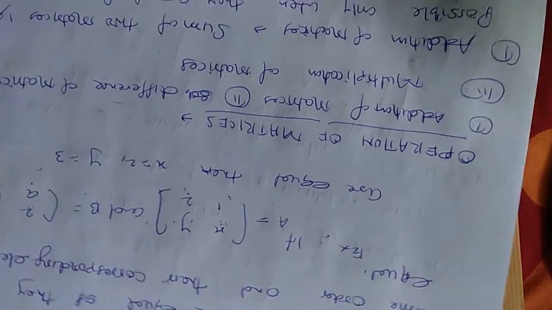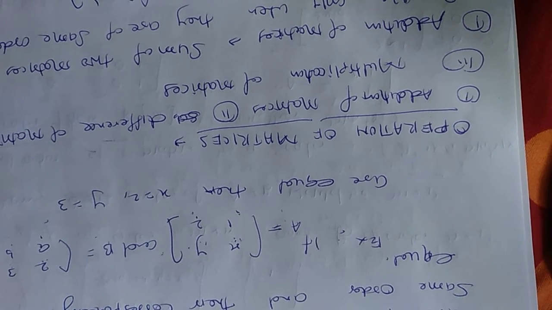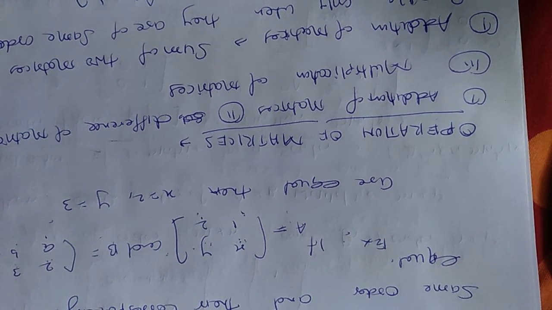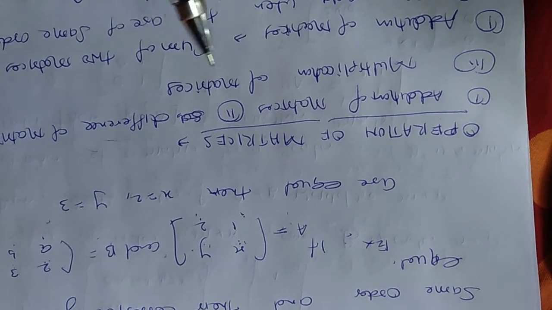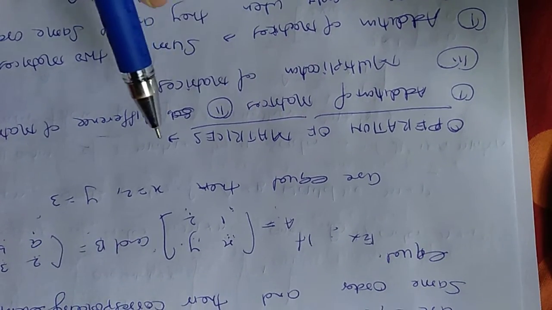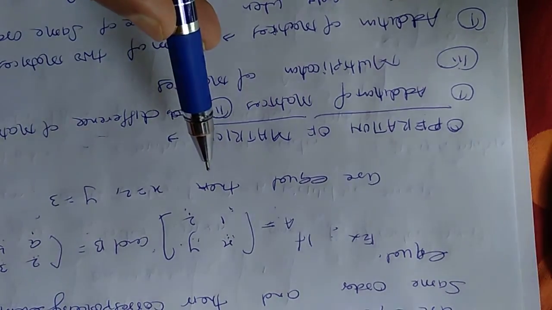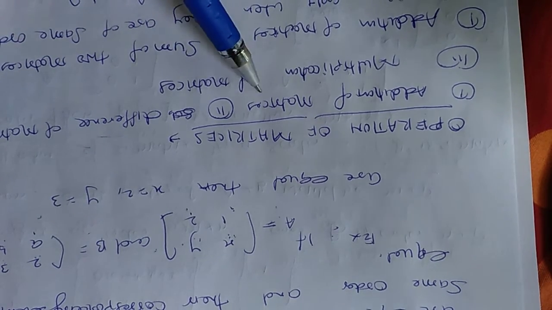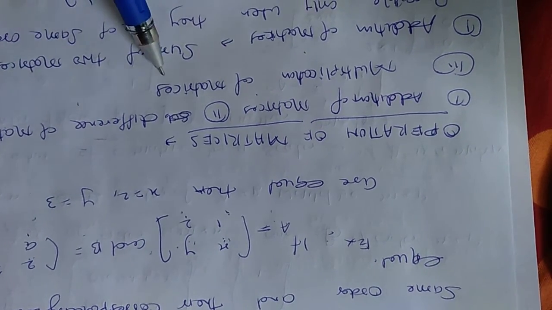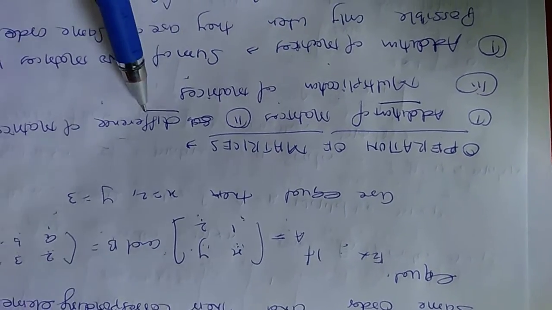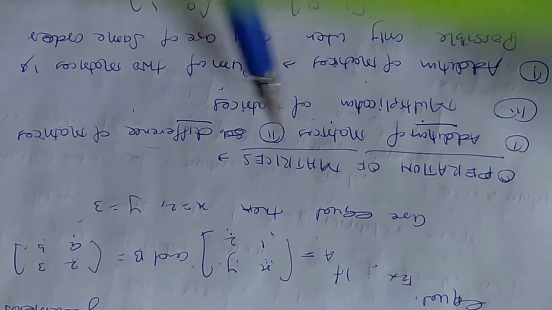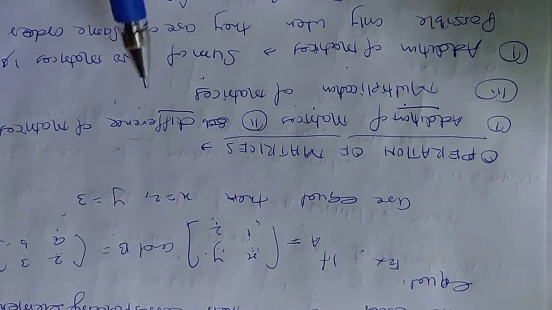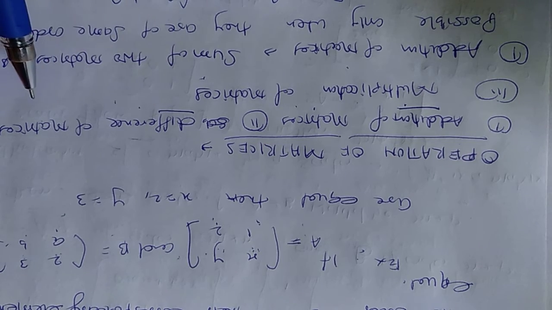Operation of two matrices. In earlier classes, for rational numbers, natural numbers, whole numbers, you have all studied the operations on those numbers. Similarly, the same operations are to be applied here, starting from addition of matrices, difference of matrices, and multiplication of matrices. To find the addition or the difference of matrices, it is necessary that the two matrices should be of the same order.